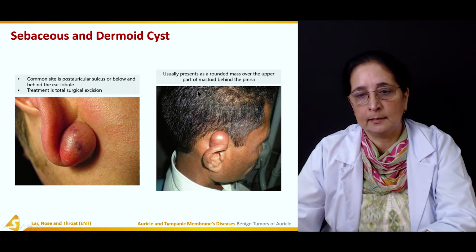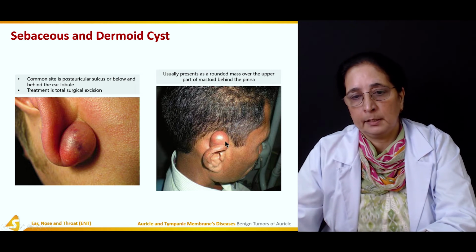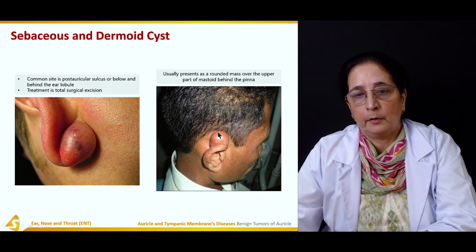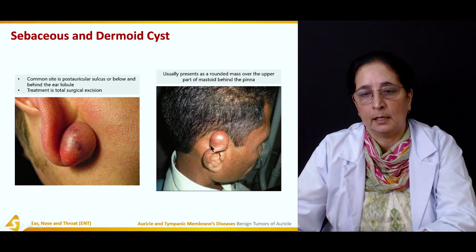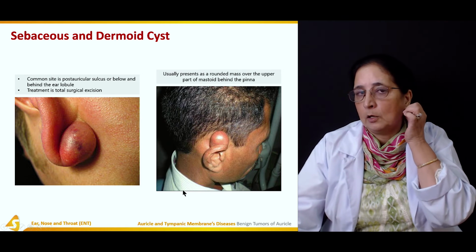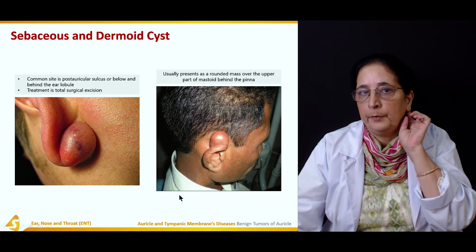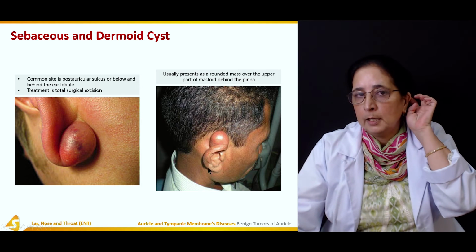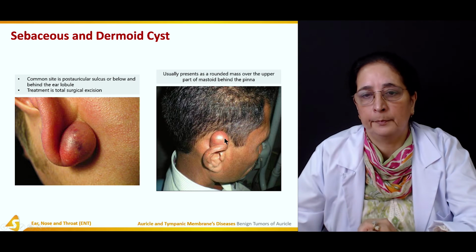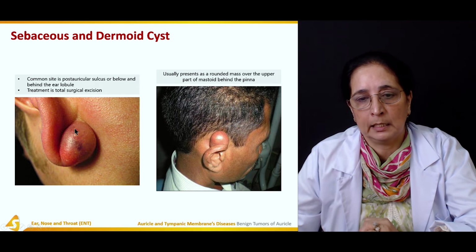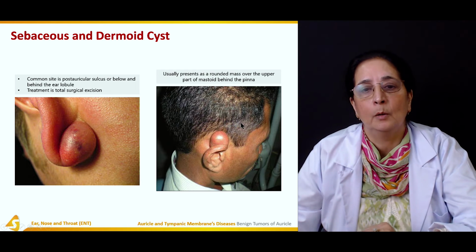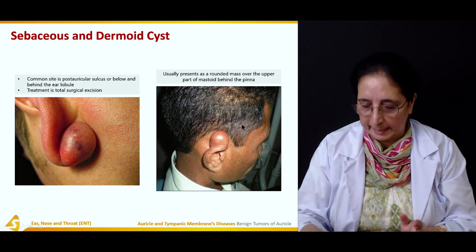Again, this is the other site for the sebaceous and dermoid cyst. It usually presents as a mass over the upper part of the mastoid behind the pinna. So it can be present on the lower part behind the lobule or on top, on the back of the mastoid process or the mastoid bone. Both sides are common, top and bottom, and it should be excised completely.